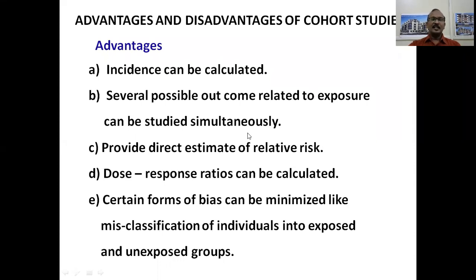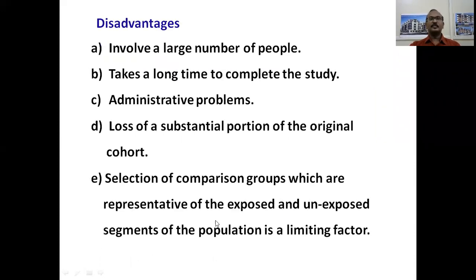It provides a direct estimate of relative risk, because we have the denominator, that is, a population at risk. We can calculate the incidence rates and subsequently the relative risk. Dose response ratios can be calculated by internal comparison. Certain types of bias can be eliminated or minimized, like misclassification of individuals into exposed and unexposed groups.